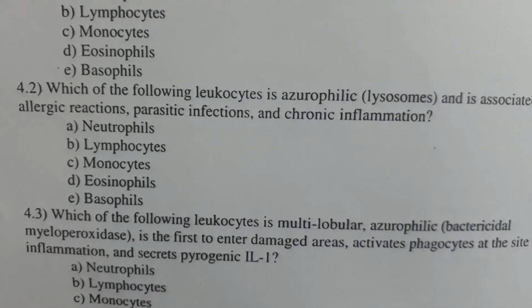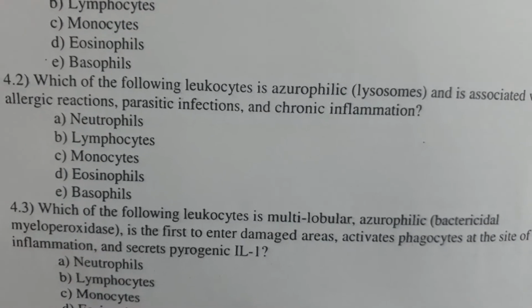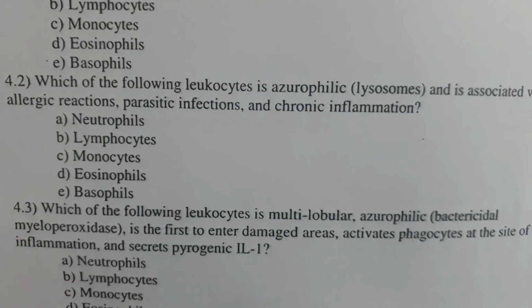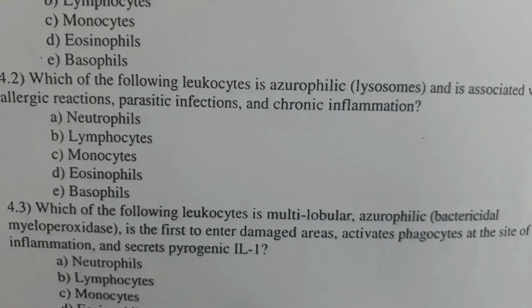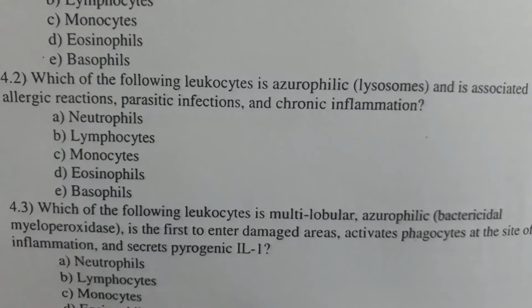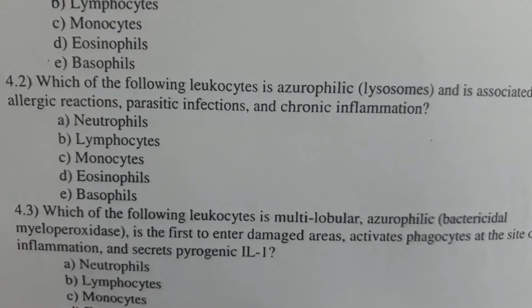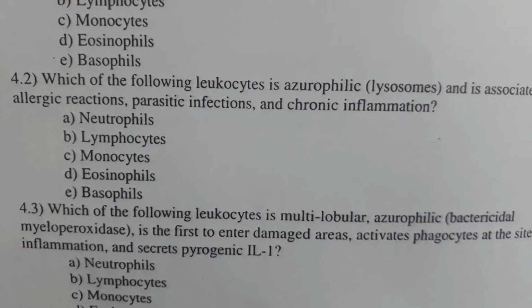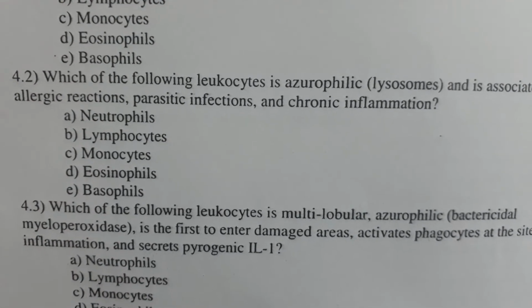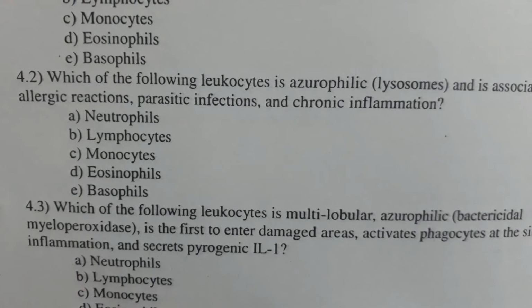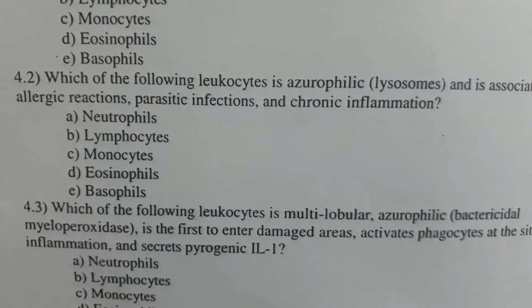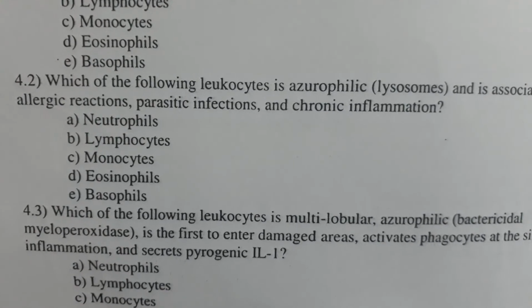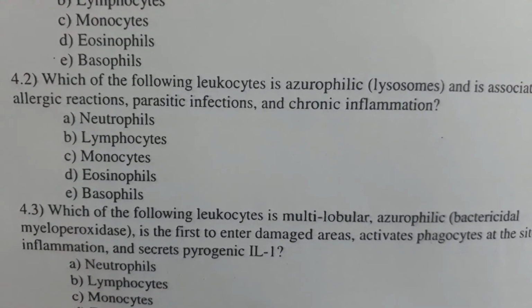Next question. Which of the following leukocytes has azurophilic lysosomes and is associated with allergic reactions, parasitic infections, and chronic inflammation? Options are option A, neutrophils. Option B, lymphocytes. Option C, monocytes. Option D, eosinophils. Option E, basophils. The correct answer is option D, eosinophils.